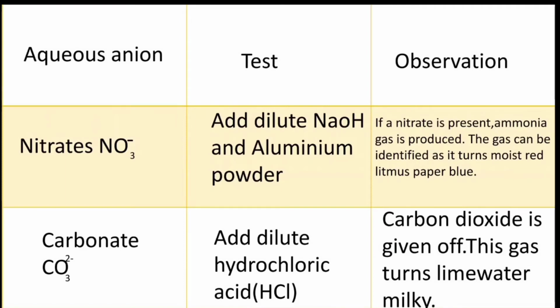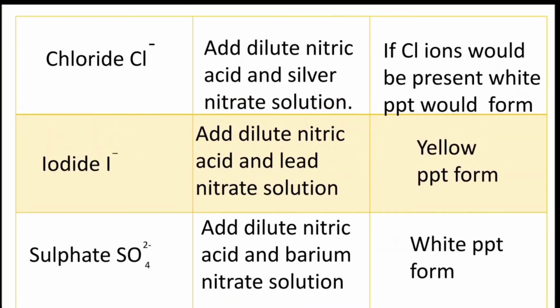Now we detect carbon dioxide. As this gas passes through lime water, it turns the lime water milky. If the lime water turns milky, there is carbon dioxide, and if there is carbon dioxide, this ion is carbonate.